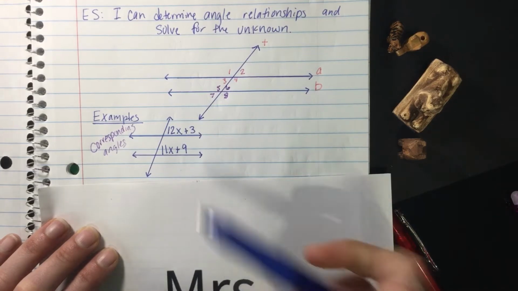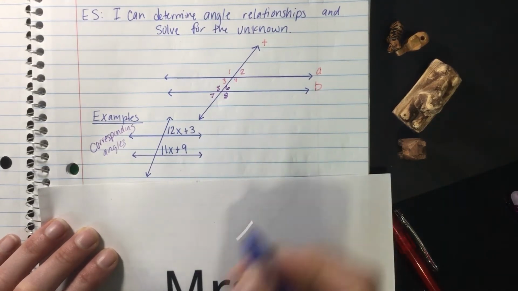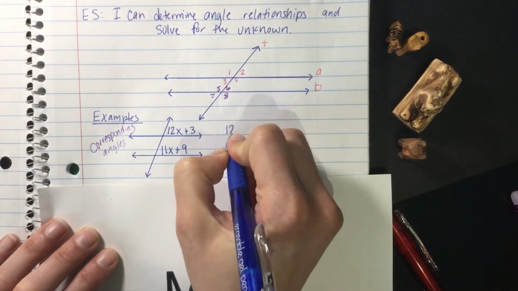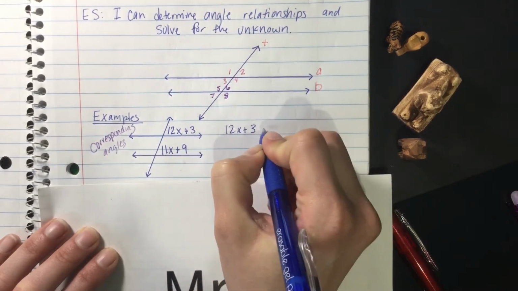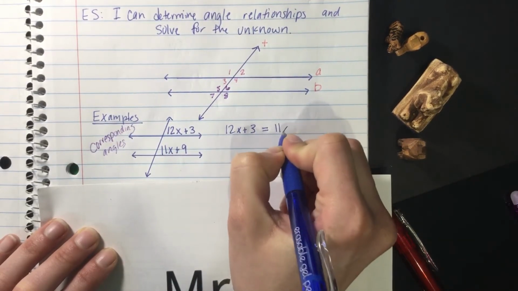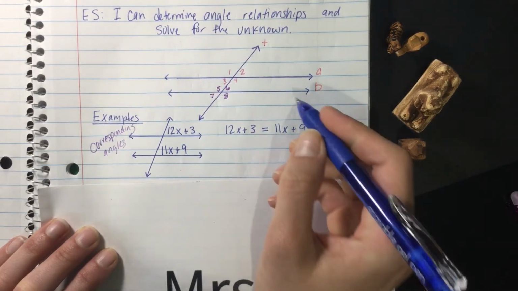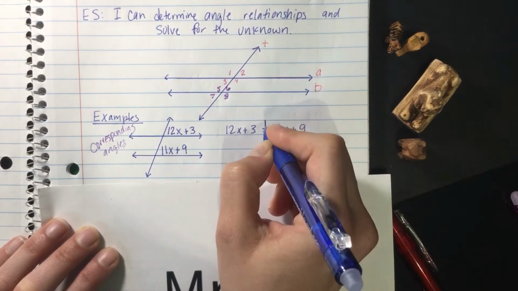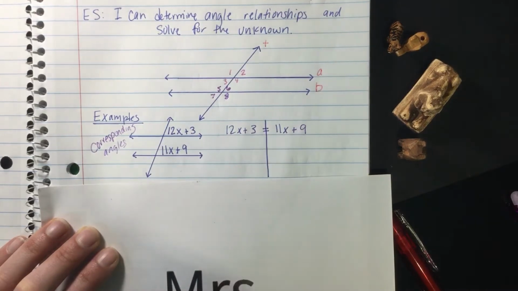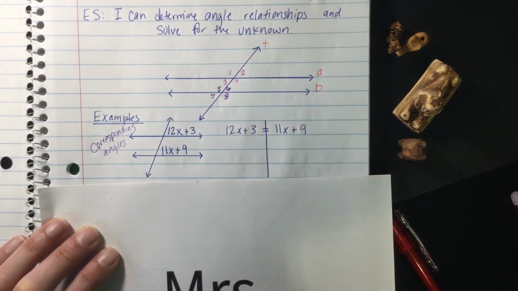So we can set these equal to each other. All right, so 2x plus 3 equals 11x plus 9. And we're going to solve for x. But there's x on both sides. So we want to get all the x's on one side of the equation and all the numbers on the other side. So I'm going to draw my line down the equal sign. And I don't really want to work with negatives.